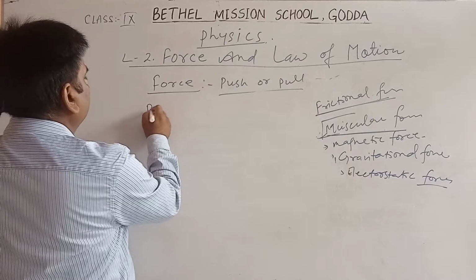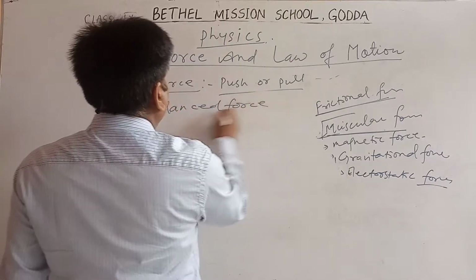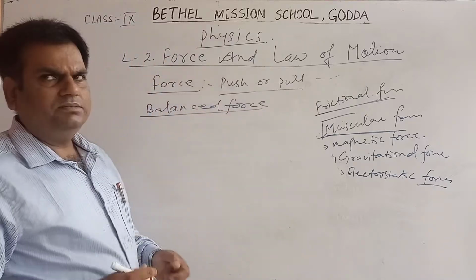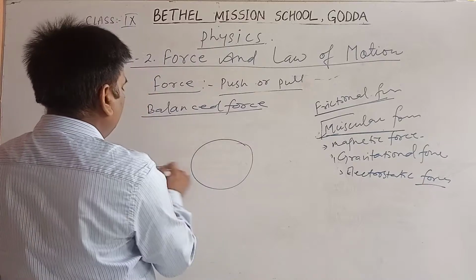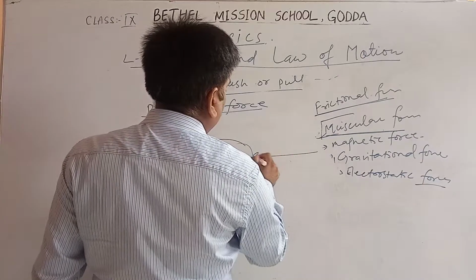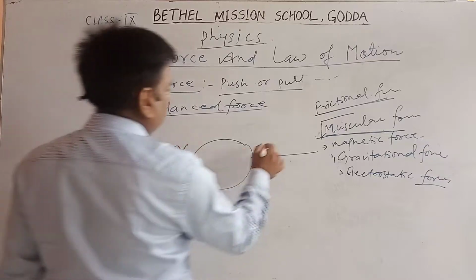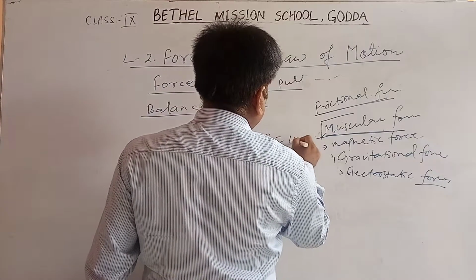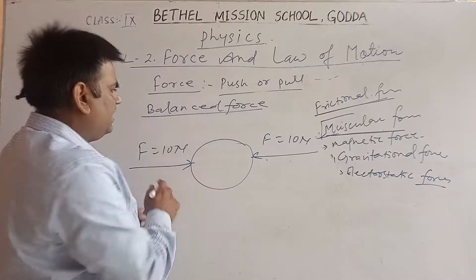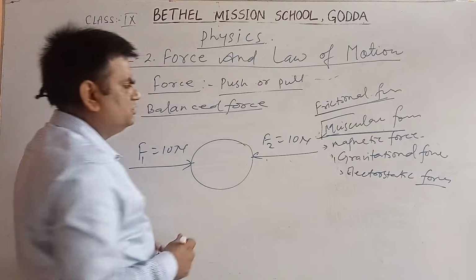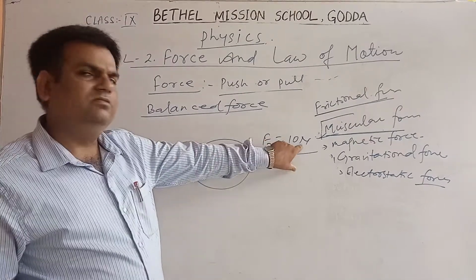Balanced force. What is balanced force? Suppose that we apply a force on an object with the same quantity: 10 Newton from this side and 10 Newton from this side.